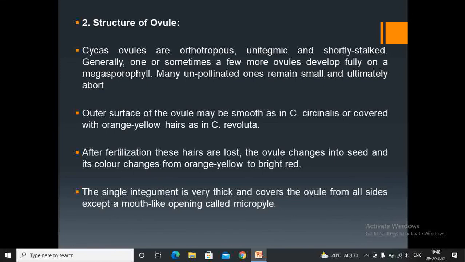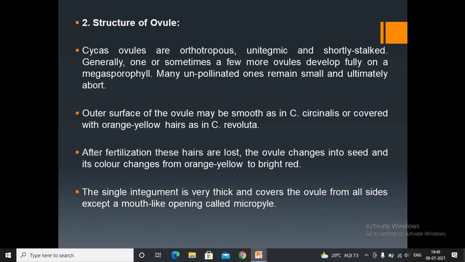Structure of ovule. Cycas ovules are orthotropous, unitegmic and shortly stalked. Generally, one or sometimes a few more ovules develop fully on a megasporophyll. Many unpollinated ones remain small and ultimately abort. Outer surface of the ovule may be smooth as in Cycas circinalis or covered with orange-yellow hairs as in Cycas revoluta. After fertilization, these hairs are lost. The ovule changes into seed and its color changes from orange-yellow to bright red.